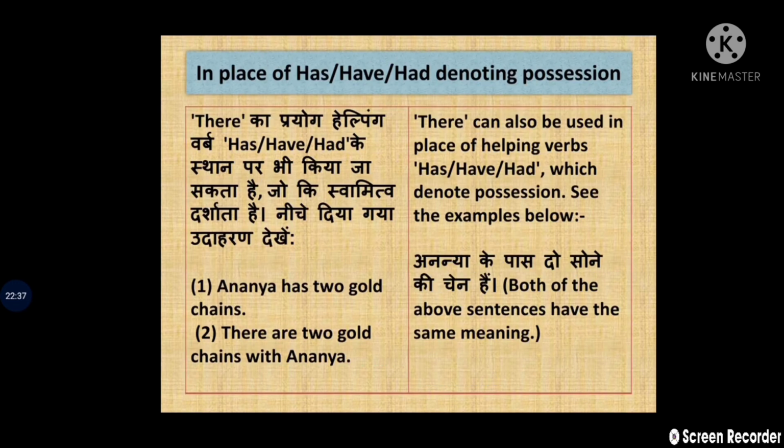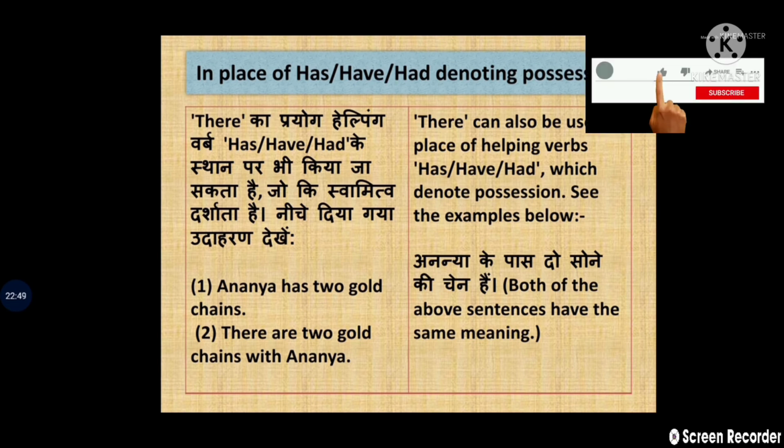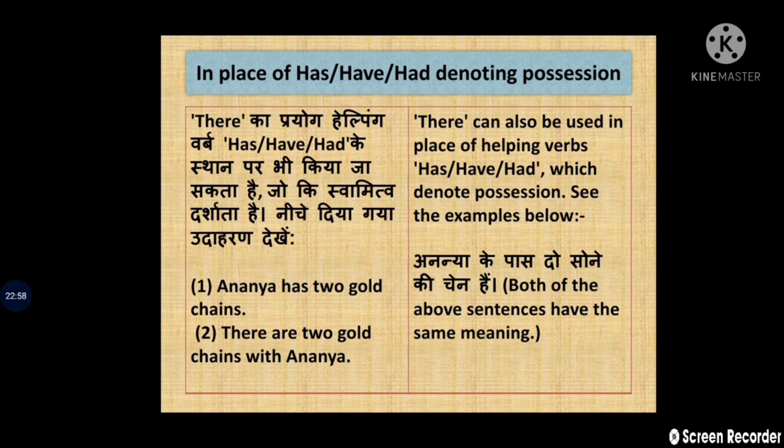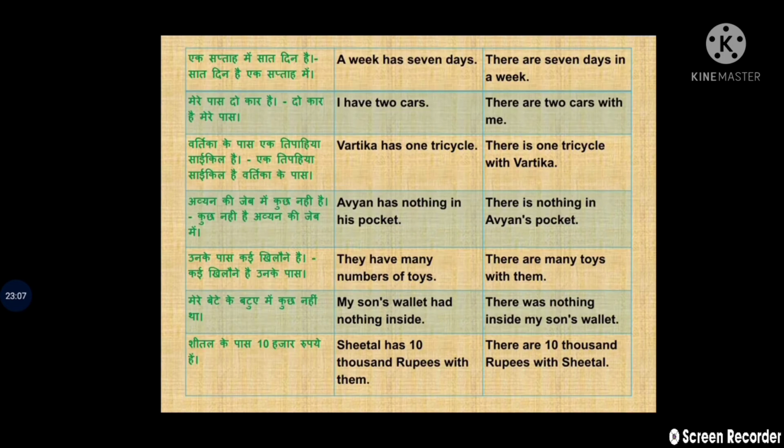You can see there can also be used in place of the helping verbs has, have, had, which denote possession. Pay attention. Only if it shows possession can we replace it with there. See the example below. Ananya has 2 gold chains. There are 2 gold chains with Ananya. Both of the above sentences have the same meaning. Clear? So how is it replaced? So pay attention to the words. For example, here you can see both are correct.